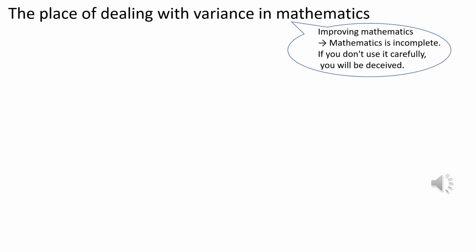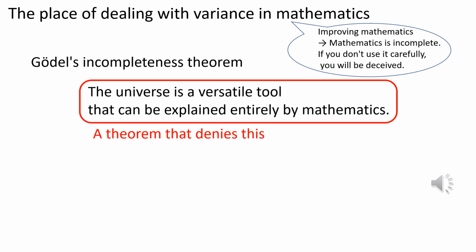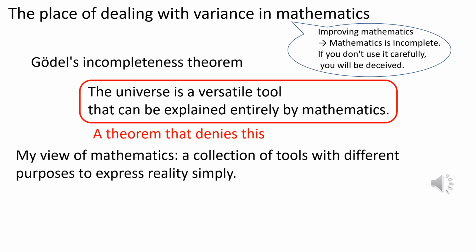This means that mathematics is originally a tool that only approximates the real world, and that we cannot use it as a black box. We will be deceived if we do not use it carefully, taking into account the purpose of its functions that have been improved in the past. This is a warning against the recent trend of thinking that mathematics, in cooperation with physics, is an all-purpose tool that can reveal all the secrets of the universe that we cannot see. Gödel's incompleteness theorem is said to be a theorem that denies that the universe can be explained entirely by mathematics, and that mathematics is an all-purpose tool.